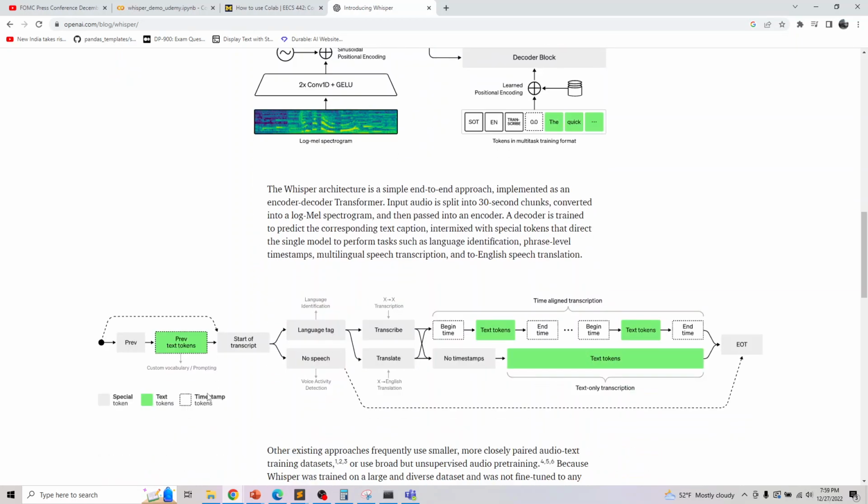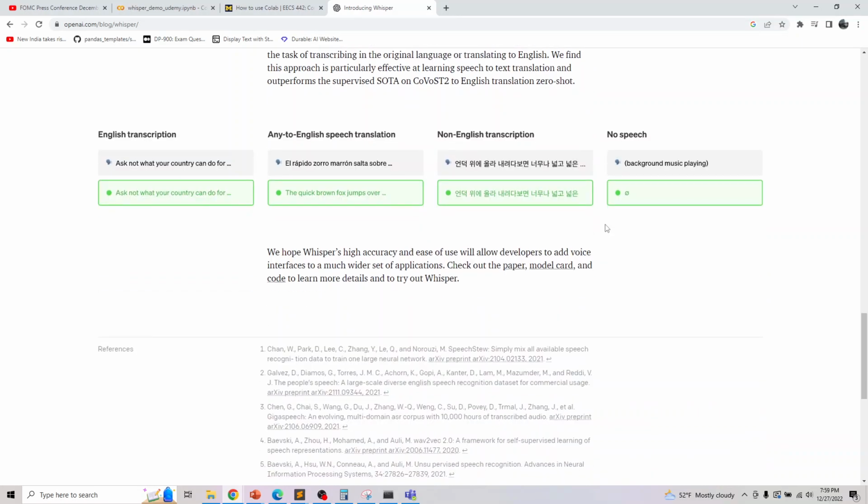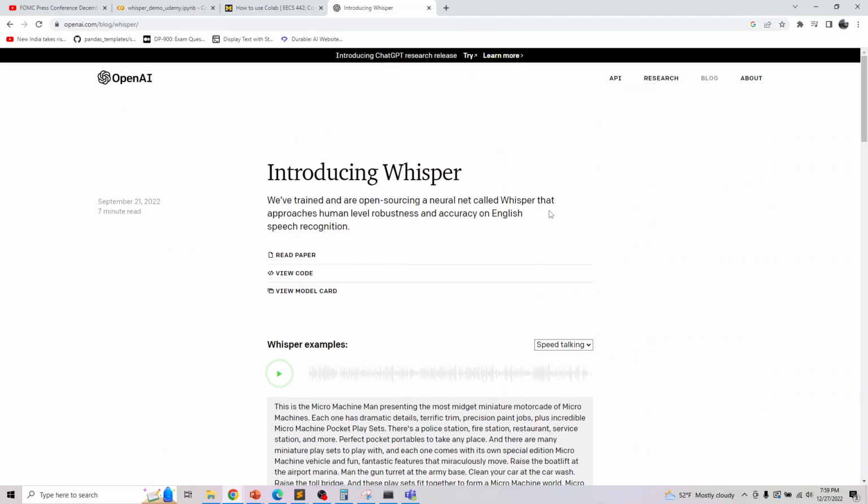If you want to read more about Whisper, I'll be attaching this link. The following are some things you could do with it: English transcription, any-to-English speech translation, non-English transcription, and no speech transcription. So this is also part of our GPT-3 series. And let's look at our first instance here.